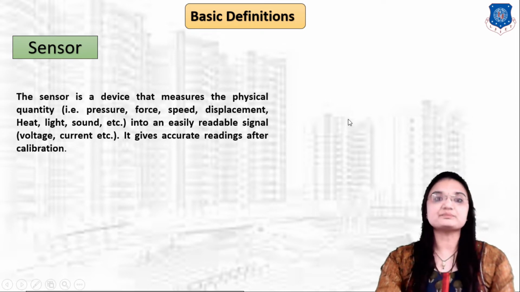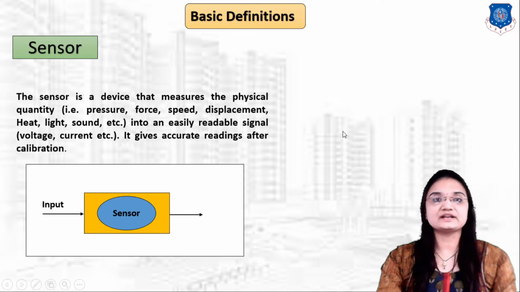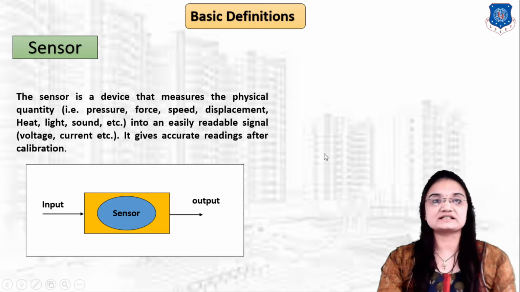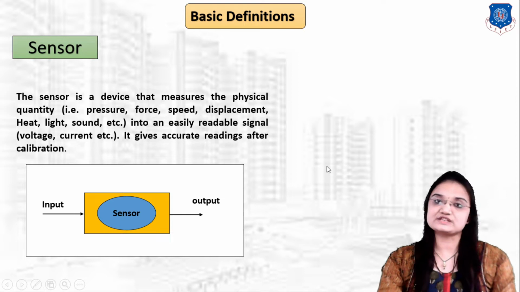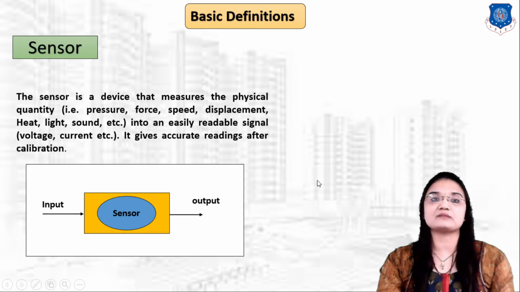Now the simple block diagram of a sensor: here we have input to the sensor and we get output from the sensor in the form of voltage and current. The input to the sensor is the physical quantity which we are going to measure, that is displacement, heat, light, force, or speed, and the output of the sensor is voltage and current. So this is the basic block diagram and simple definition of a sensor.